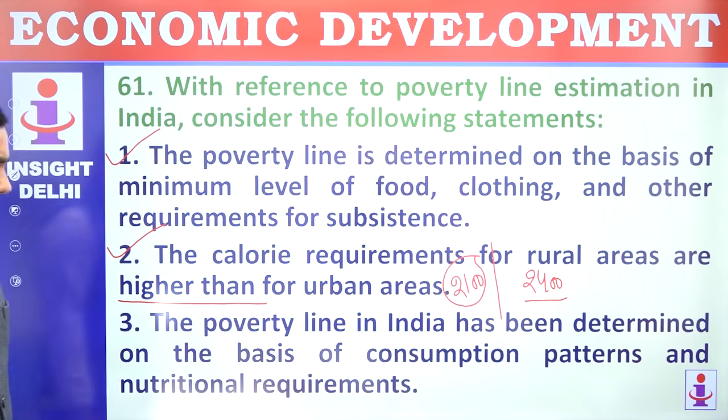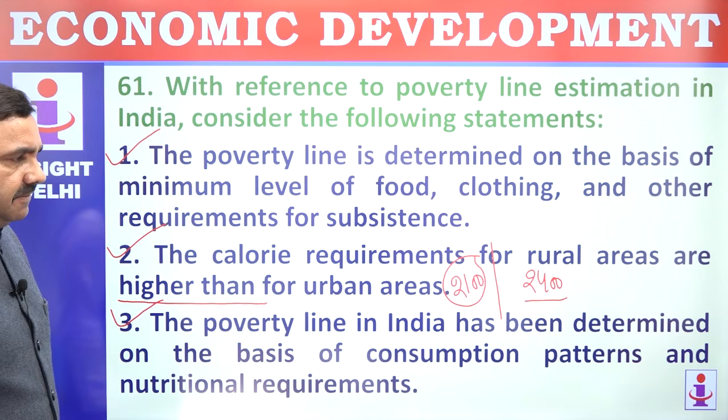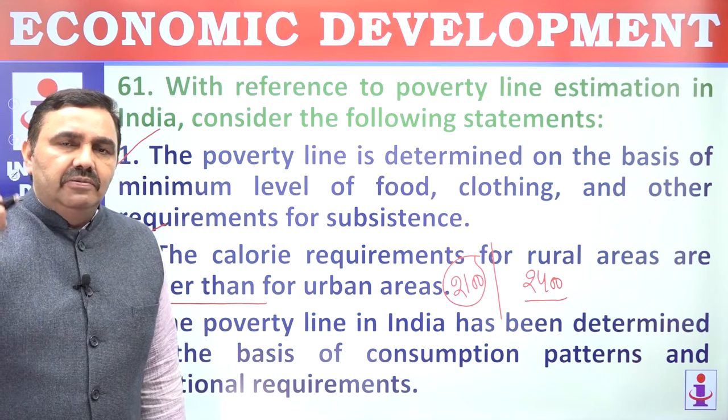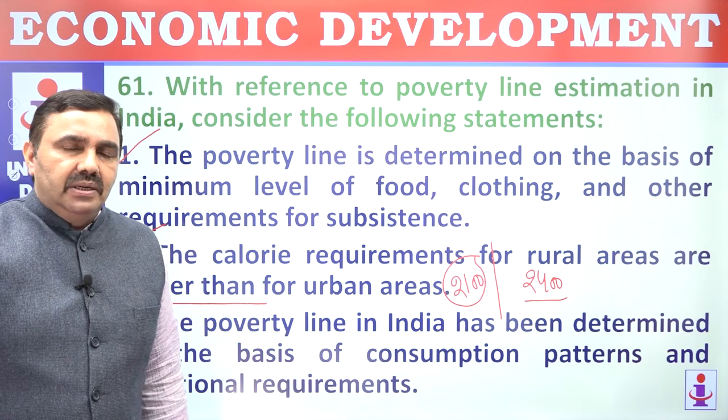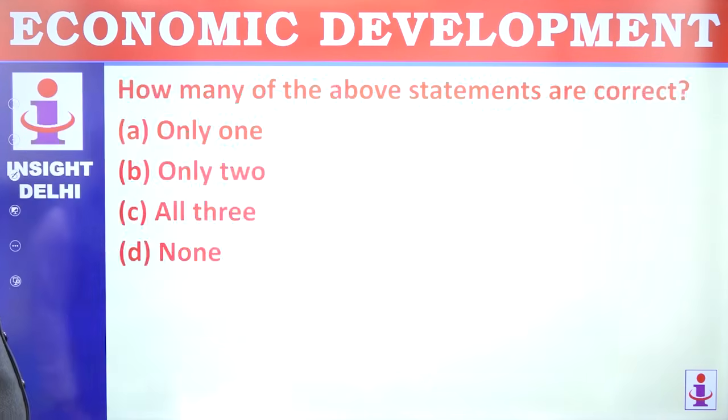The poverty line in India has been determined on the basis of consumption pattern and nutritional requirement. That's correct. Now these patterns have changed because Tendulkar committee adopted the value of poverty line in terms of per capita income, per person, per capita income per day. 1 to 3 are correct.